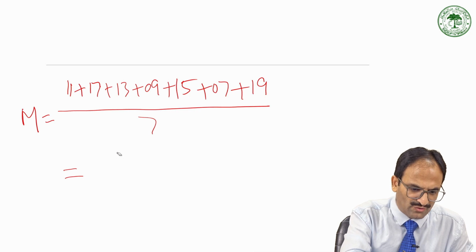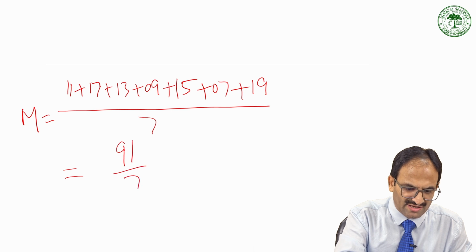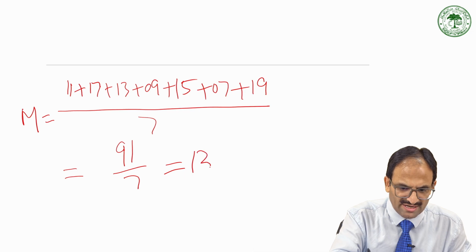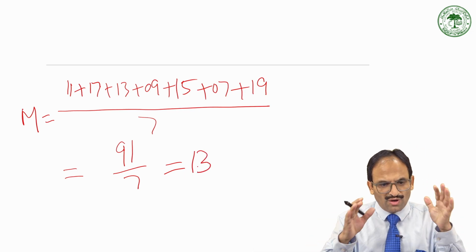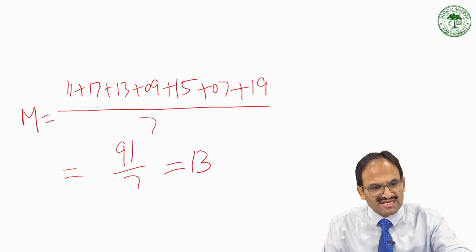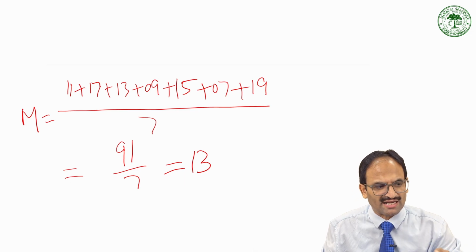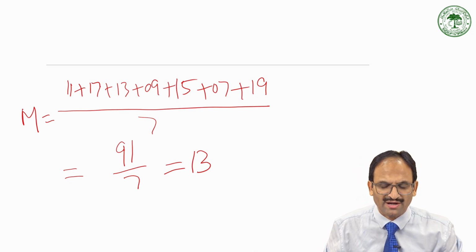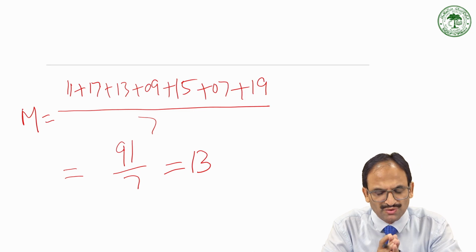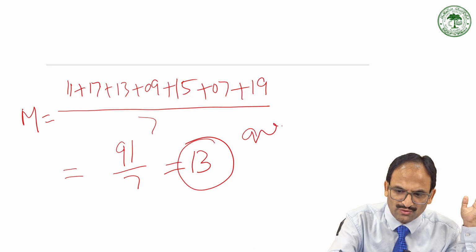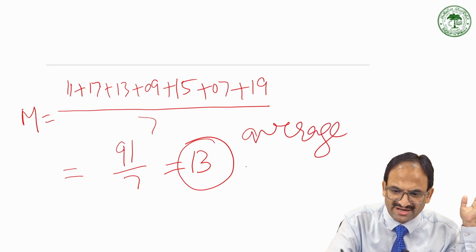Now what you have to do? 91 divided by 7. Finally, if you divide 91 by 7, you will get 13. Now the mean of 11, 17, 13, 9, 15, 7 and 19 collectively becomes 13. This 13 basically shows the average value.